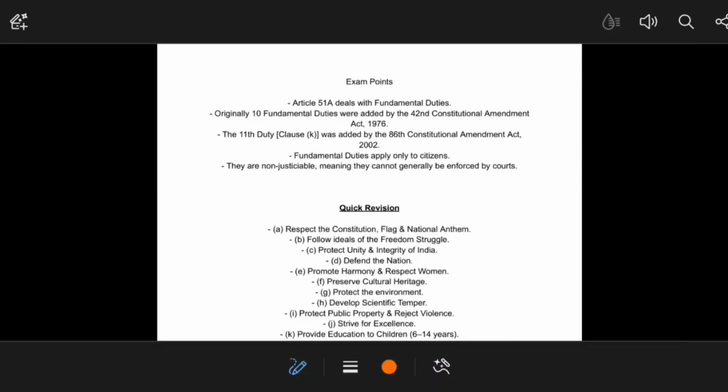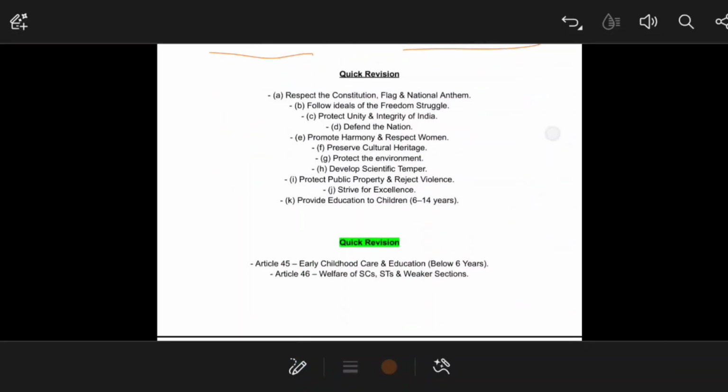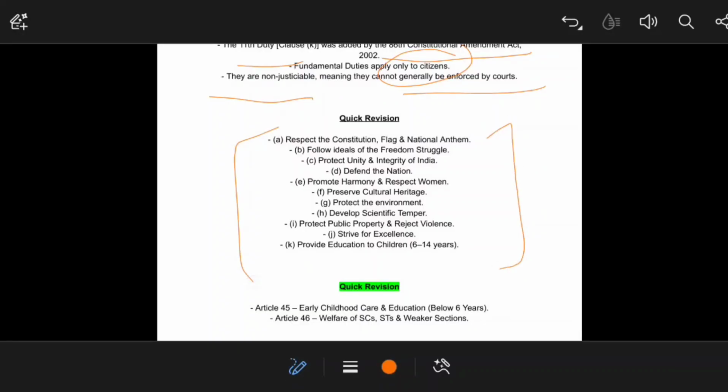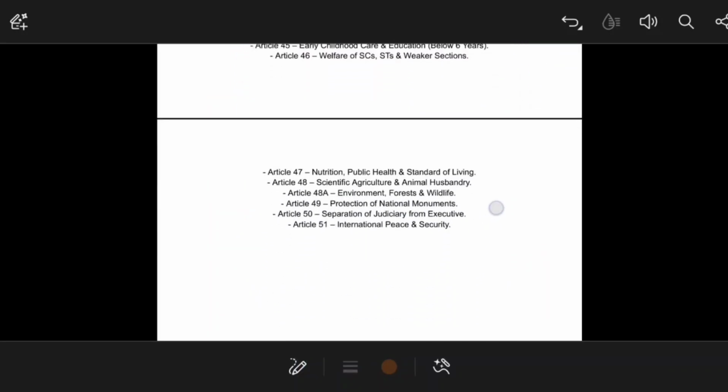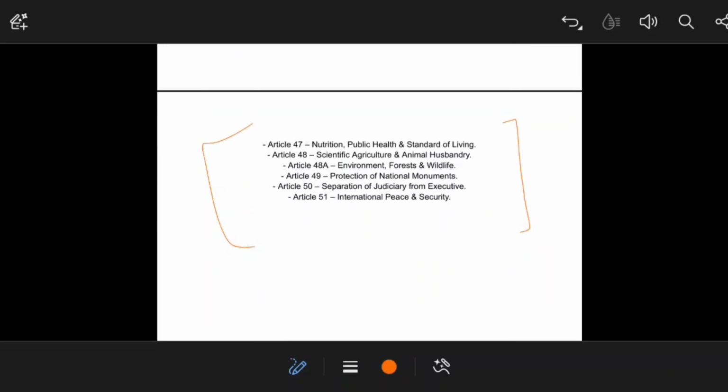Now let us take a quick revision and then wrap up this lecture. Article 51A deals with fundamental duties. Originally, there were 10 fundamental duties added by the 42nd Constitutional Amendment Act 1976, but another duty, the 11th clause K, was added by the 86th Constitutional Amendment Act. And these fundamental duties apply only to citizens. Of course, they are non-justiciable, meaning they can't generally be enforced by the court. So if you want to take a quick revision, then read all these fundamental duties. And I have provided a quick revision snap for other articles as well.